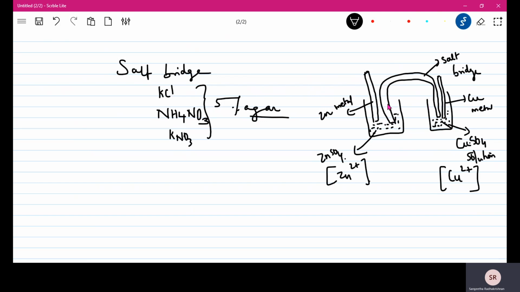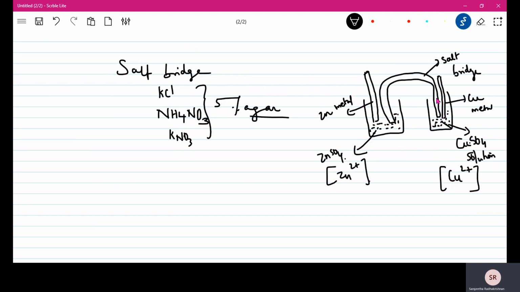Now the advantage of having a salt bridge is that it provides electrical contact between the two solutions, and otherwise the circuit will not be completed. When it provides this electrical contact, the circuit gets completed. Moreover, the solutions do not get mixed up, so it prevents the mixing of the solutions.